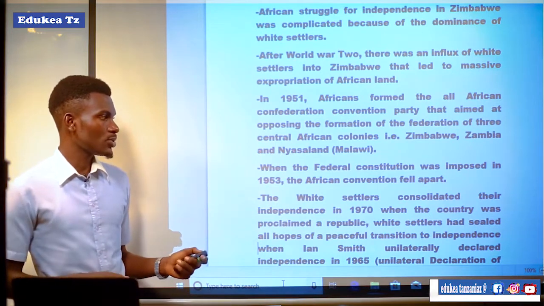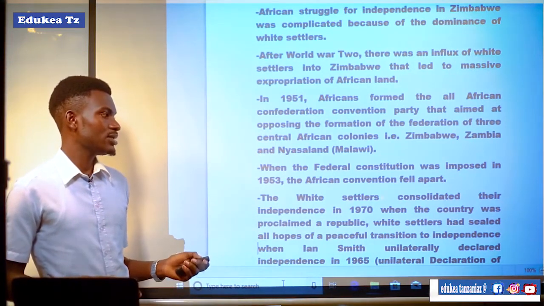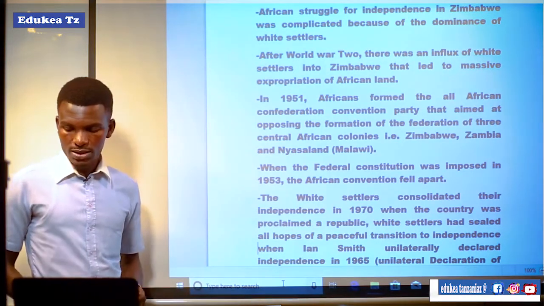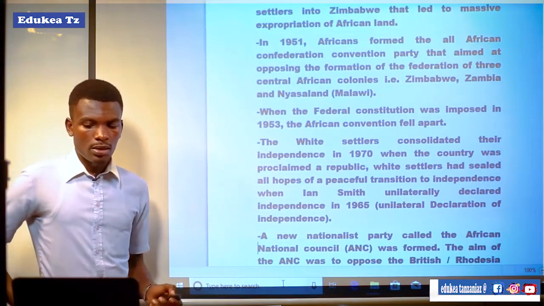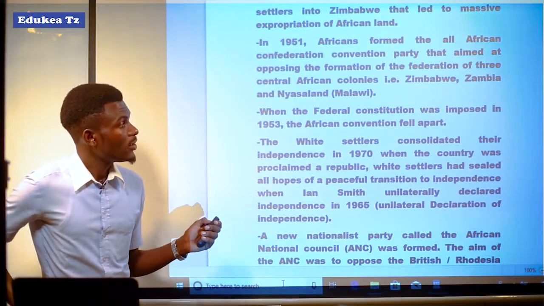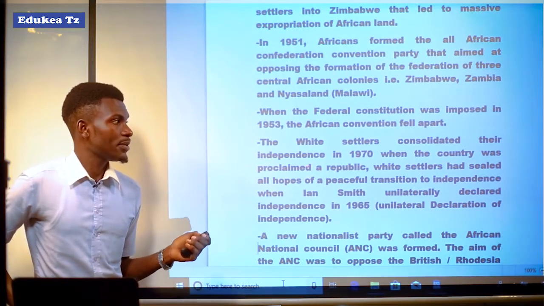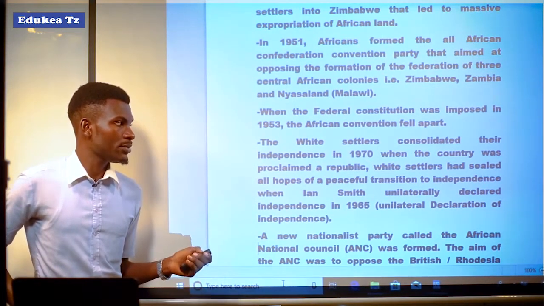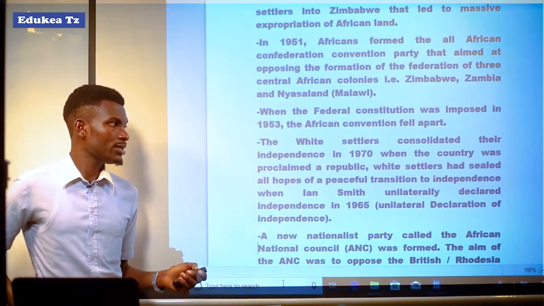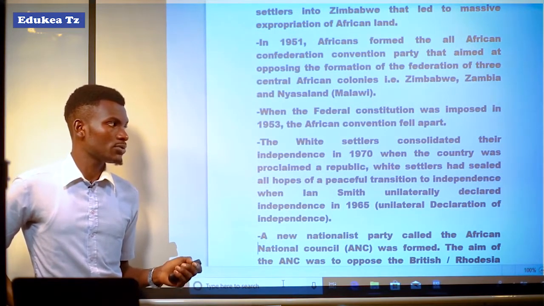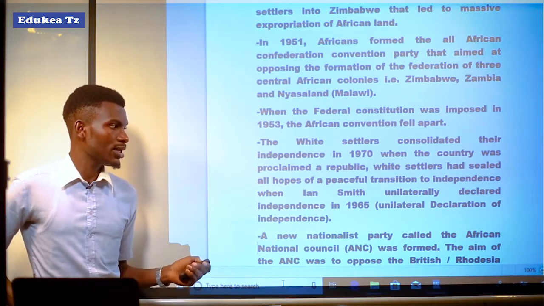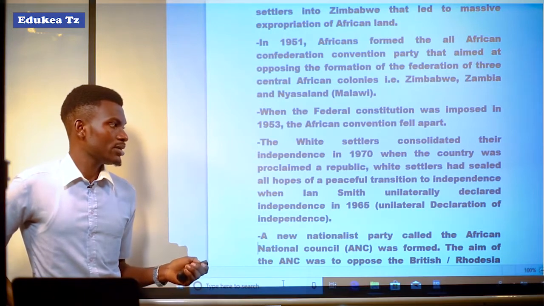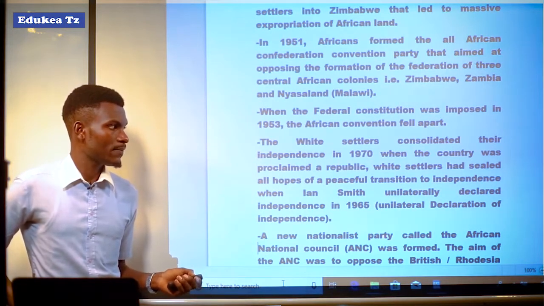The white settlers consolidated their independence in 1970 when the country was proclaimed a republic. White settlers had sealed all hopes of a peaceful transition to independence when Ian Smith unilaterally declared independence in 1965.